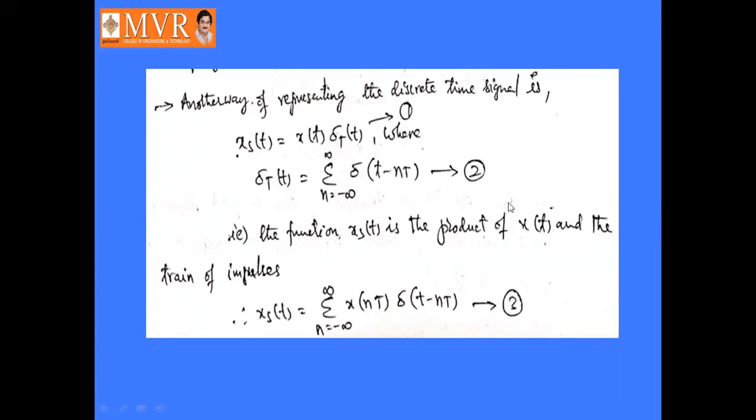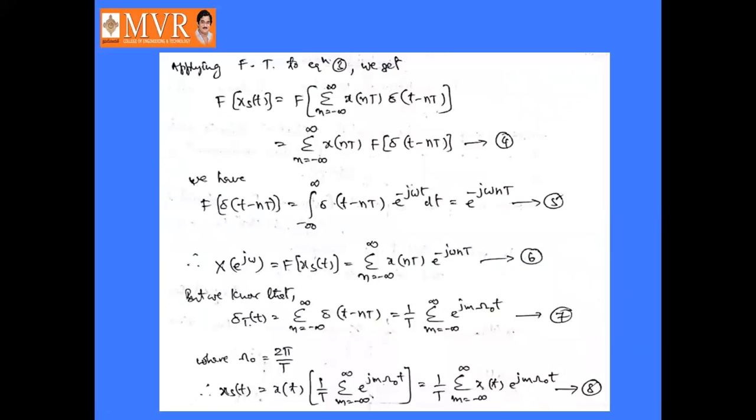So it can be shifted towards the right side or left side with the time interval T. That's why it is represented as delta T of t is equal to sigma n equal to minus infinity to infinity delta of t minus nT. That is equation number 2. So the function xs of t is the product of the input signal x of t and the train of impulses, that is xs of t equal to sigma n equal to minus infinity to infinity delta of t minus nT into x of t, represented as x of nT. That is equation number 3.